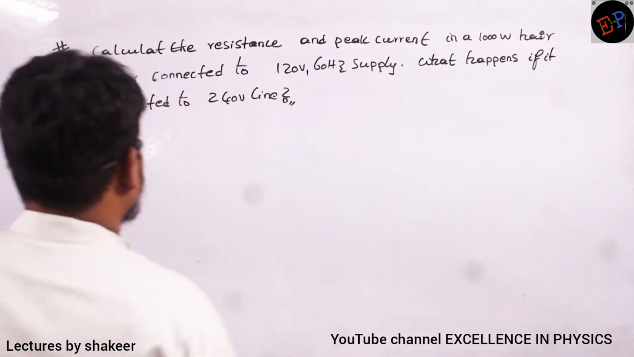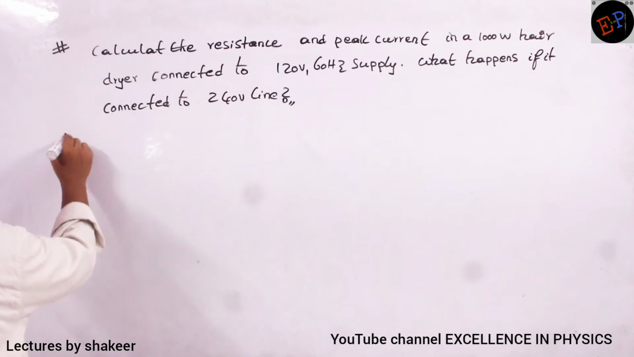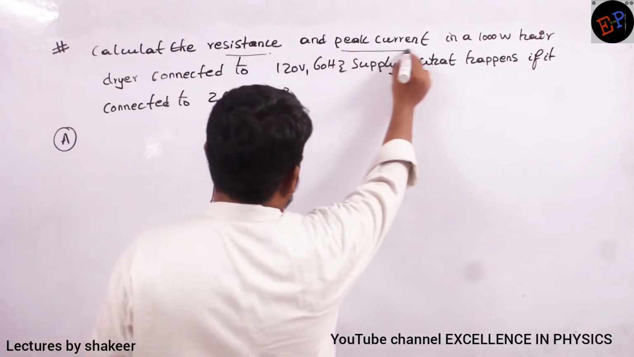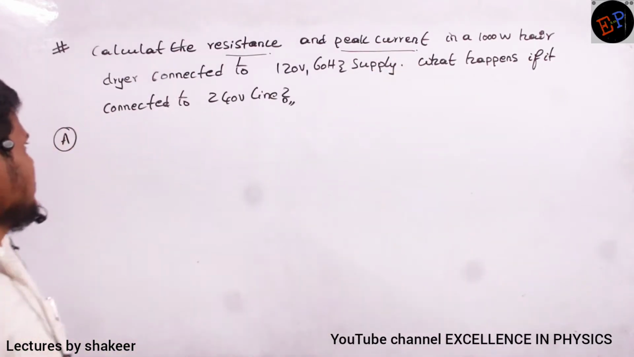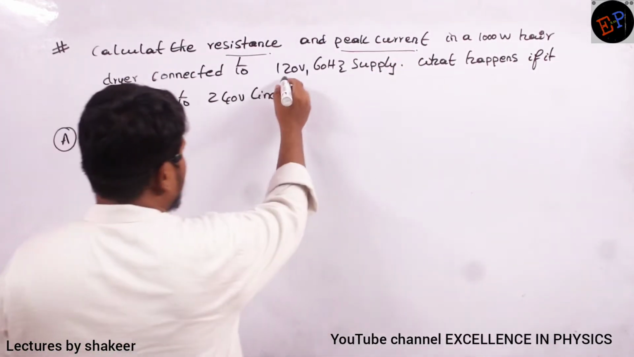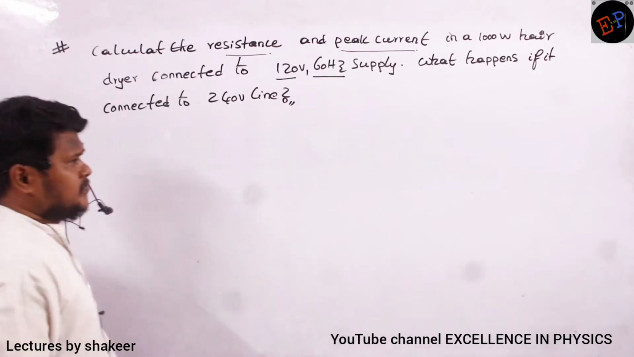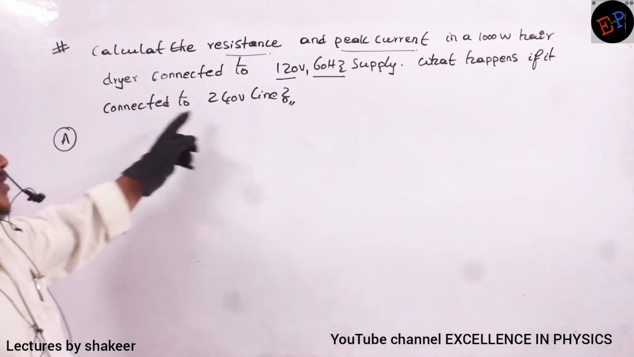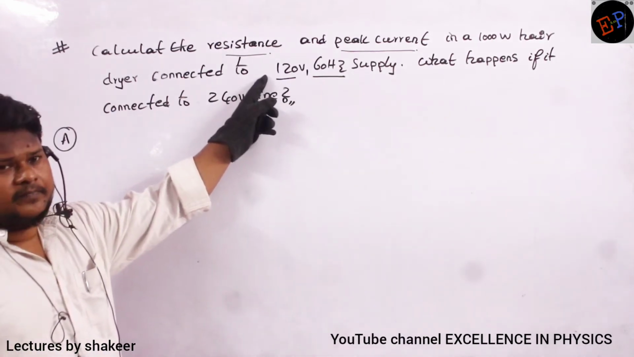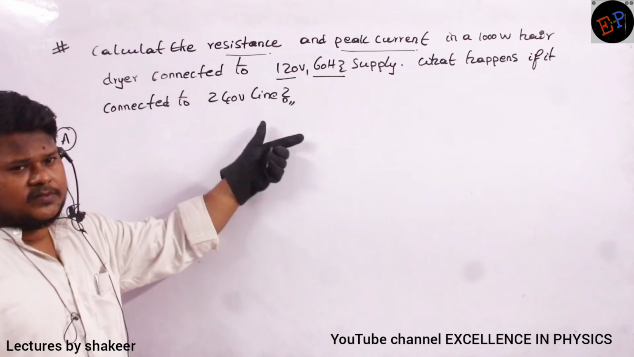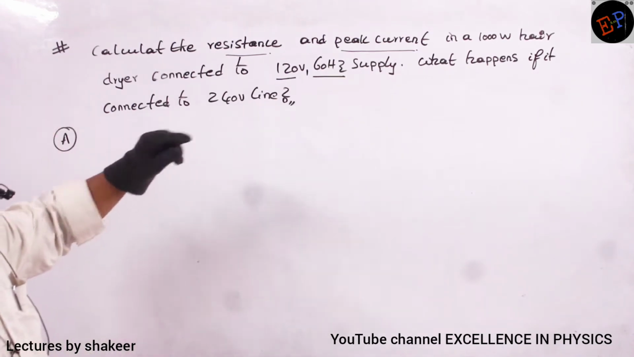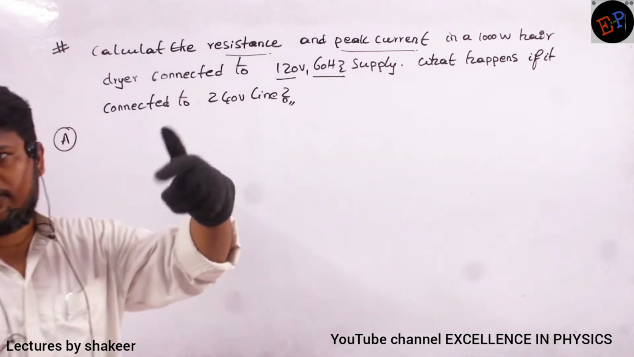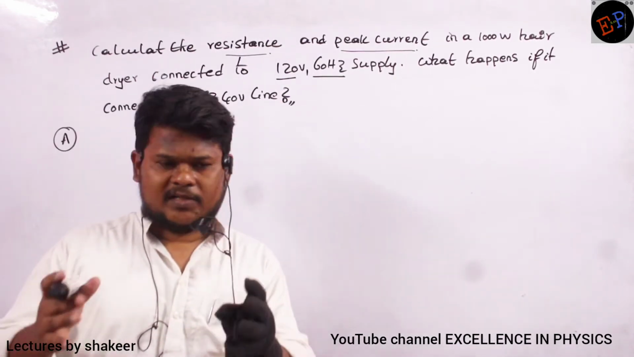See, so see here. Calculate the resistance and peak current in a 1000 watts hair dryer connected to 120 volts and 60 hertz supply. So what happens if it is connected to 240 volts line? So it is designed to operate at 120 ma. But if I connect to 240, what happens? Second question. What is the first question? We are supposed to find out resistance also. We are supposed to find out peak value of current also. Peak value means what? Maximum value of current.